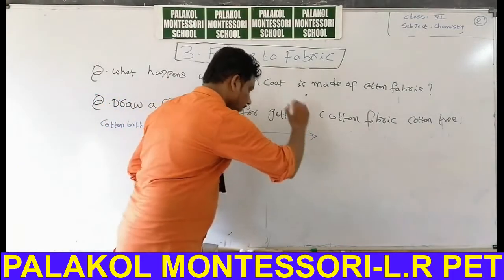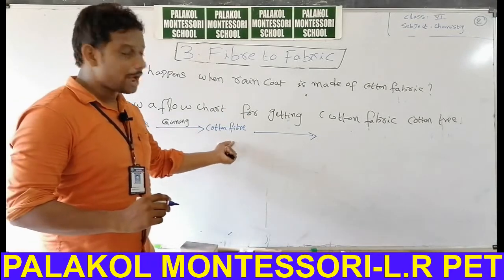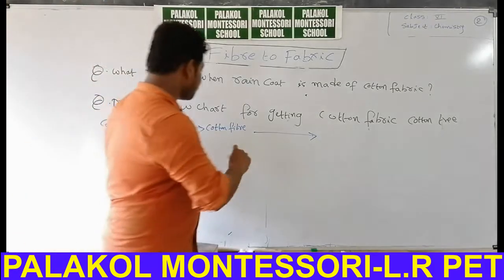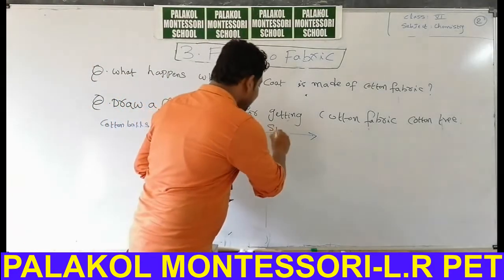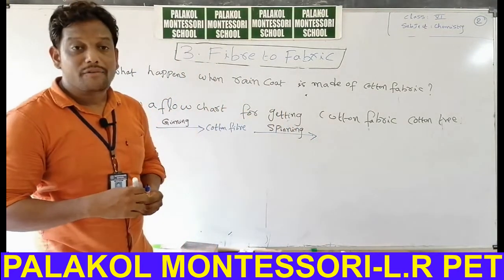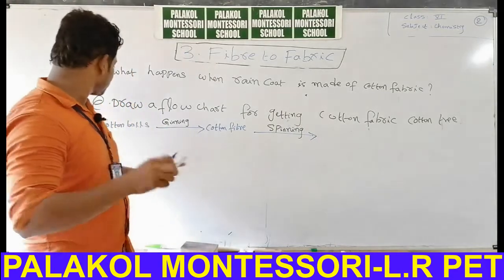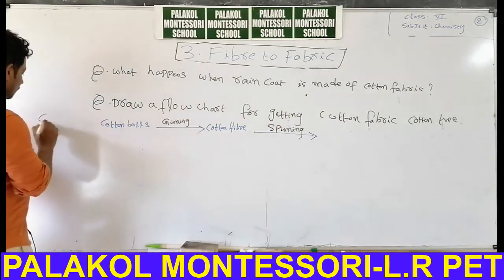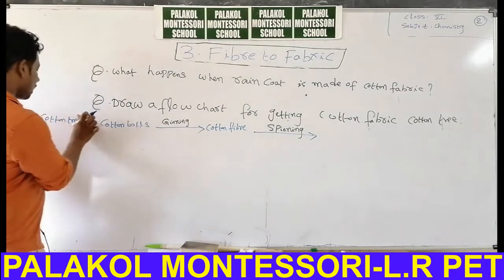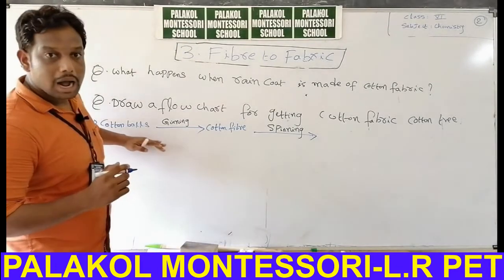Next, by the process of spinning we can convert cotton fiber into cotton yarn. So first, cotton tree or cotton plant, cotton plant to cotton balls.